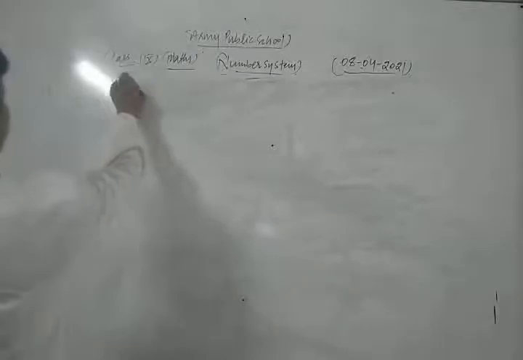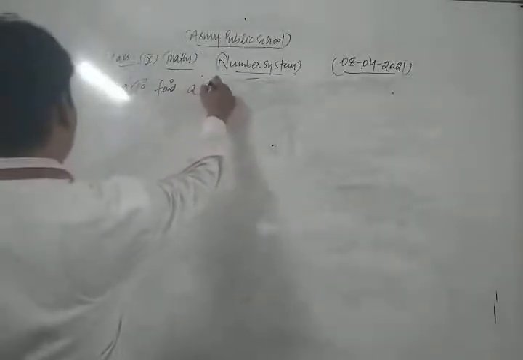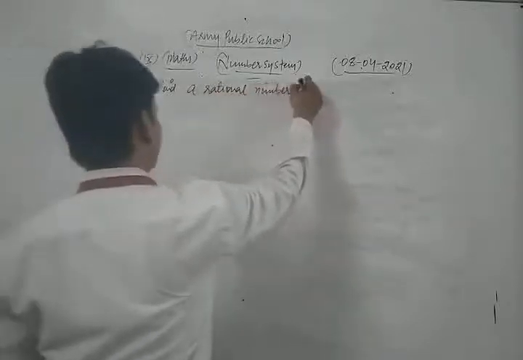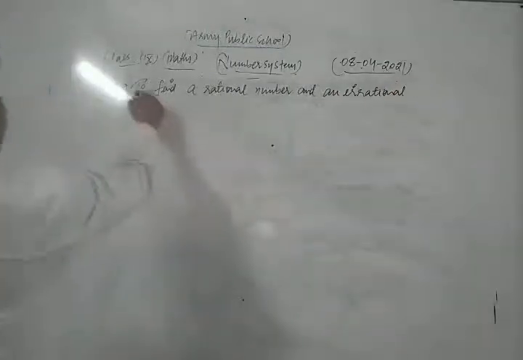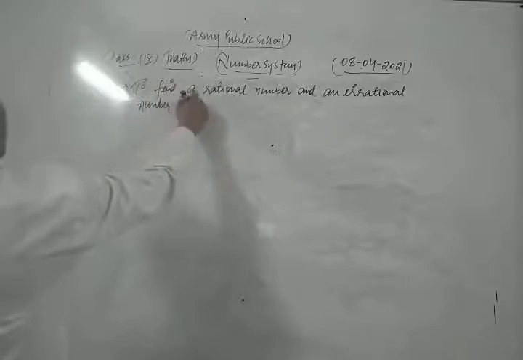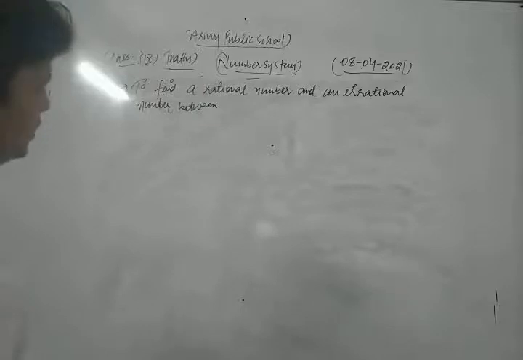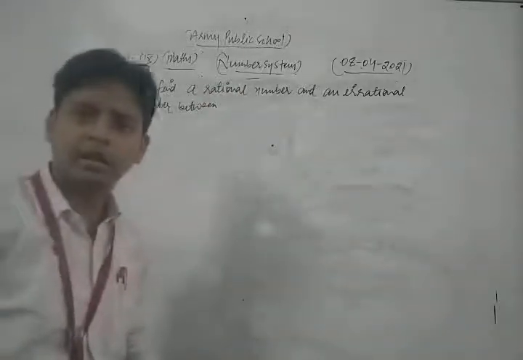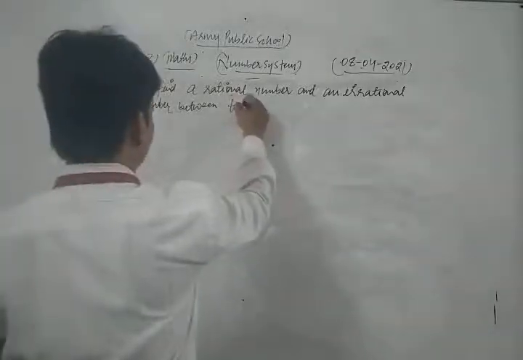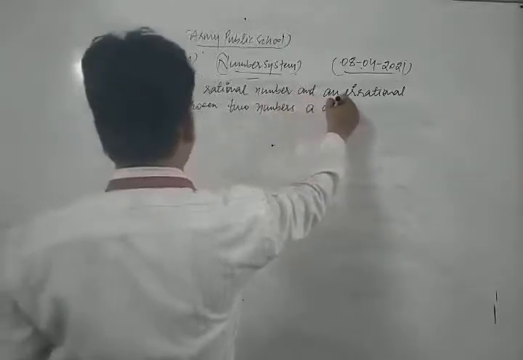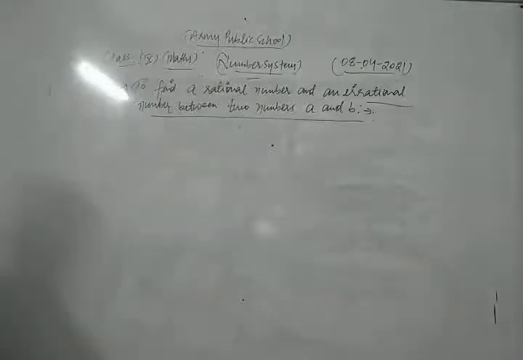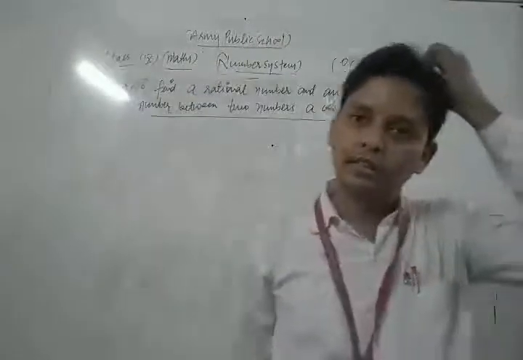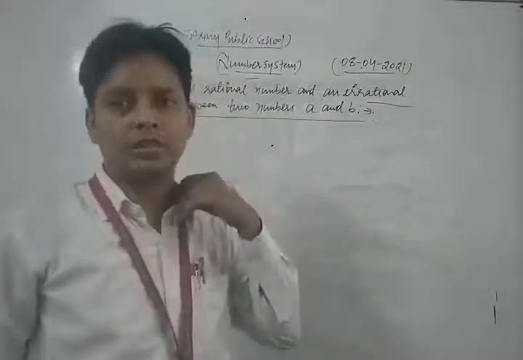The topic is to find a rational number and an irrational number between two numbers A and B. Let's see its solution. What is the process of that?